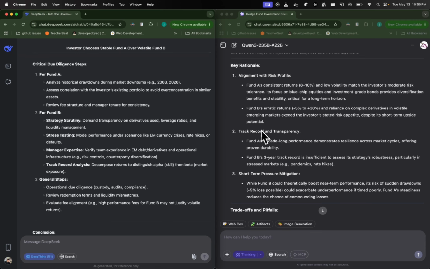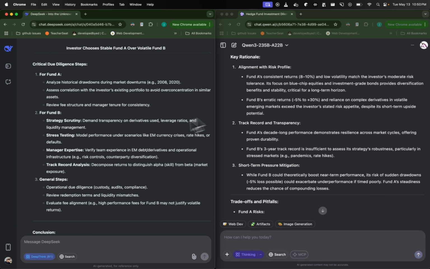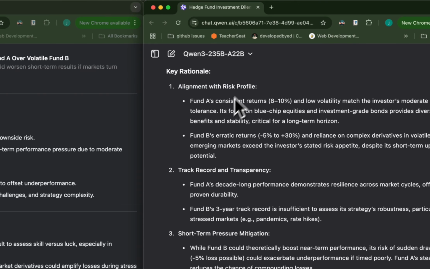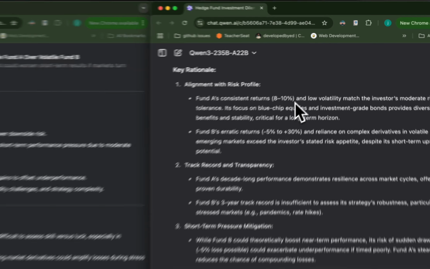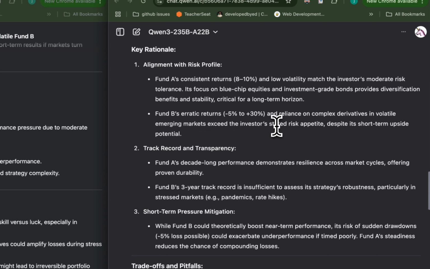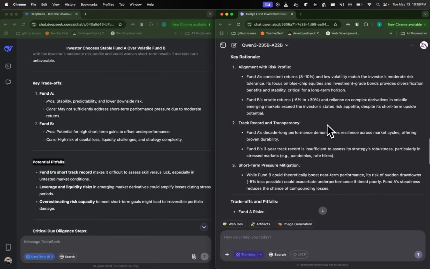And then before we go to due diligence, let's check what Qwen is saying. Key rationale, alignment with risk profile. Fund A's consistent returns and low volatility match the investor's moderate risk tolerance. It focuses on blue chip equities and investment grade bonds, providing diversification benefits and stability critical for a long-term horizon. So it relates Fund A's performance to our investor's risk profile.